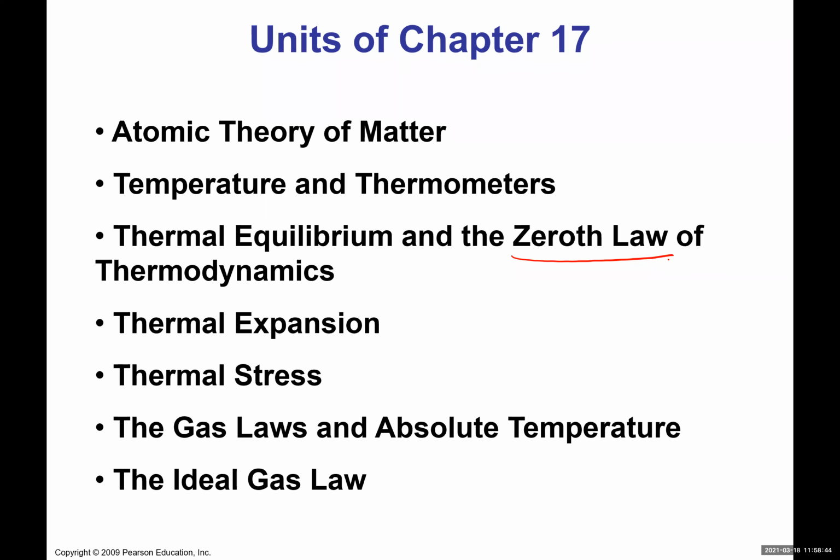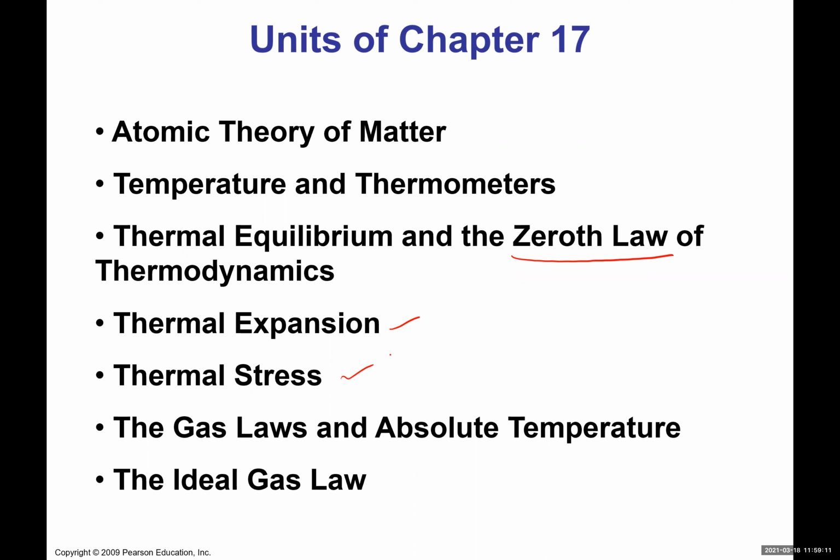Then we're going to see that when the temperature changes, and this is something new that we're going to be looking at, metal objects can actually expand. So there's thermal expansion. We're going to look at it in terms of one-dimensional expansion, or maybe three-dimensional expansion, and we're going to look at it in terms of thermal stress.